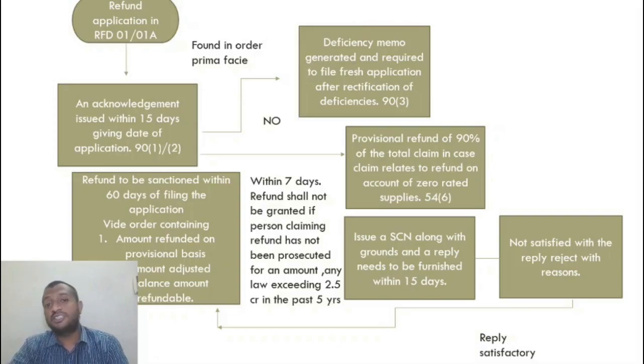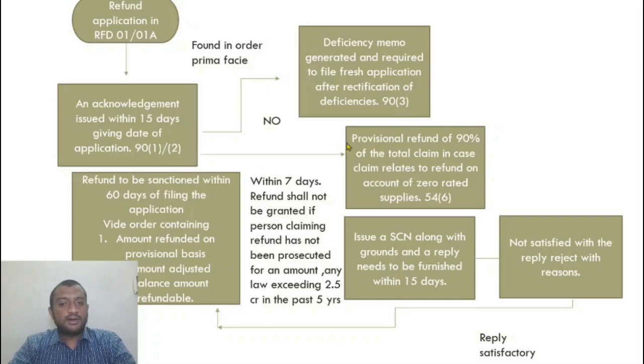He gives me a deficiency memo after 5 days. The original refund application would have been said to be cancelled. I cannot make a fresh refund application because the time is over. So this is very harsh. This provision is harsh, and the officers are wantedly giving deficiency memos. So this is as per section 90 subsection 3. If the initial application is not found in order, a deficiency memo is issued. Otherwise, an acknowledgement is given within 15 days of making an application.